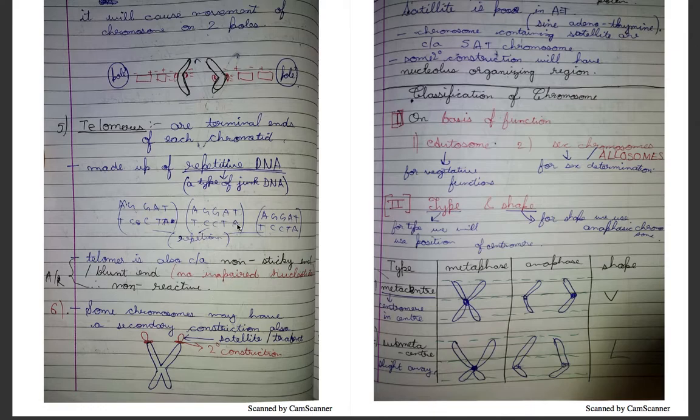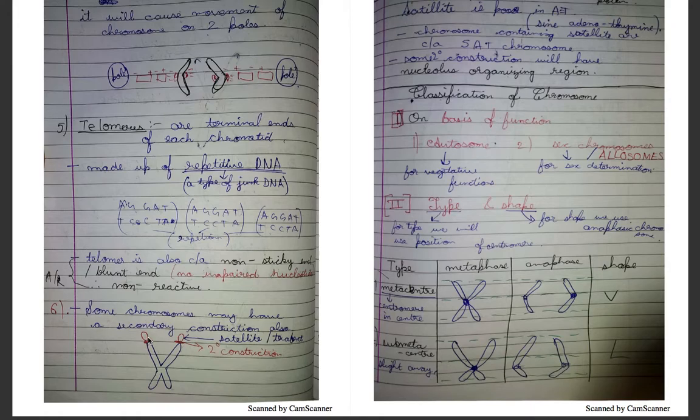Now if you see, we know that A joins with T and C joins with G. These join with the alternate of each other, and if suppose their T and A are not present, then definitely this A and T would try to combine with something, so that it would be reactive. But here no such unpaired nucleotide is found.